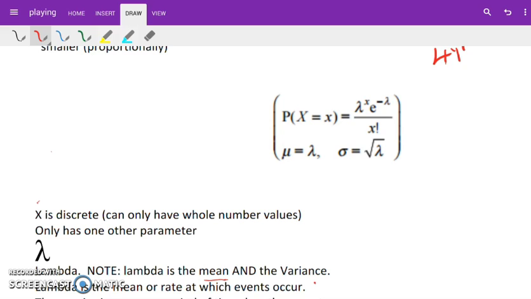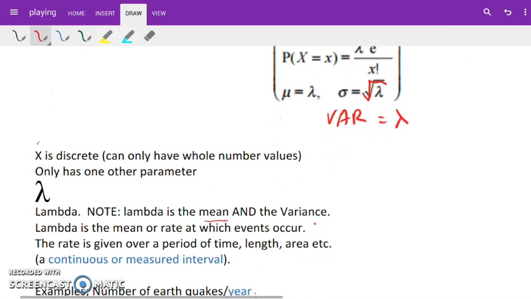It's also the variance. Okay, so if we remember some things about variance and standard deviation, our formula sheet doesn't tell us straight off that the variance is lambda. But if we think back, how do we get standard deviation from variance? Well, we square root it, and there we have square rooted the lambda to get the standard deviation. Okay, the main thing is that lambda is our average, our mean.